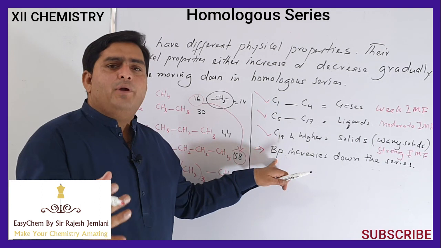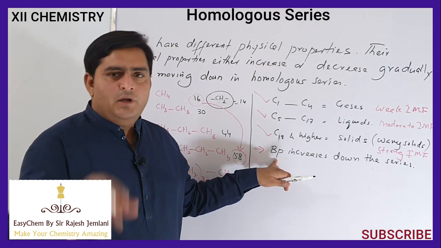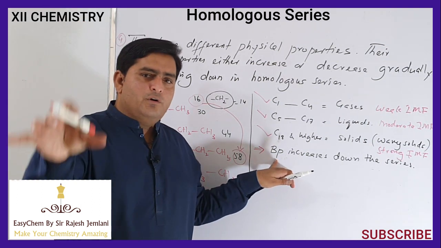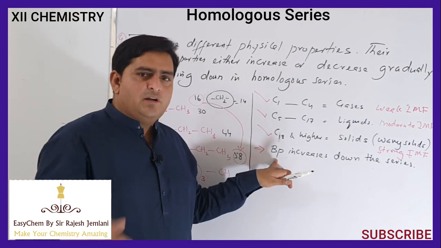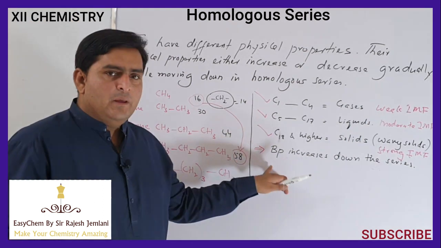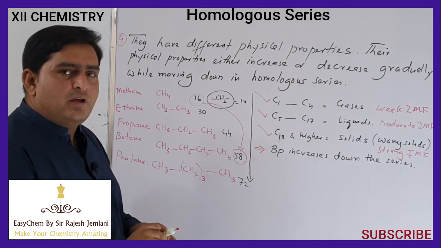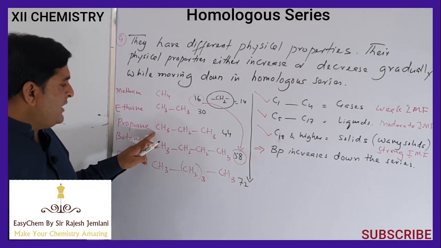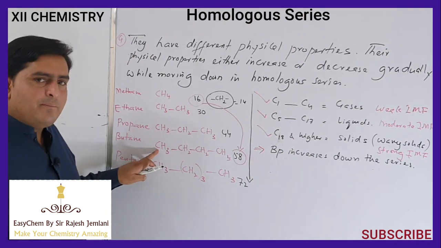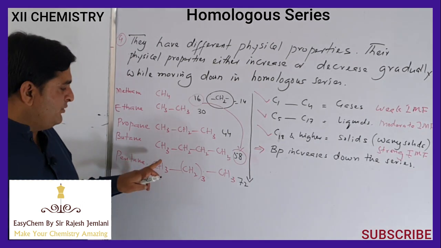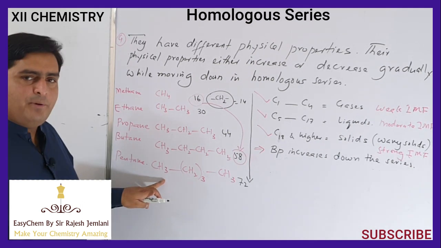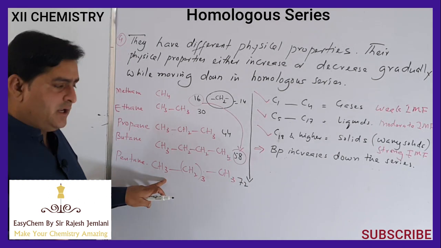Boiling point is a measurement of cohesive force. So when we go down the series, intermolecular forces increase, hence boiling point will also increase. So propane will boil at a lower temperature as compared to butane. Butane will boil at a lower temperature as compared to pentane.